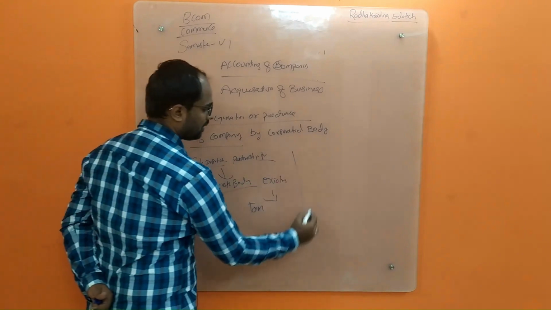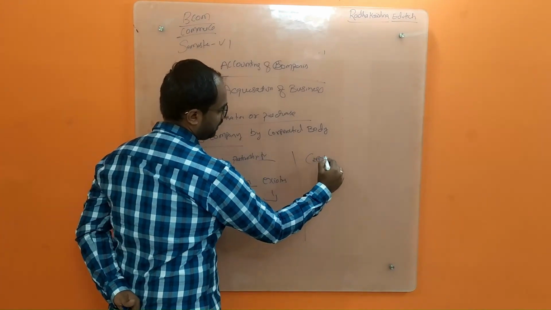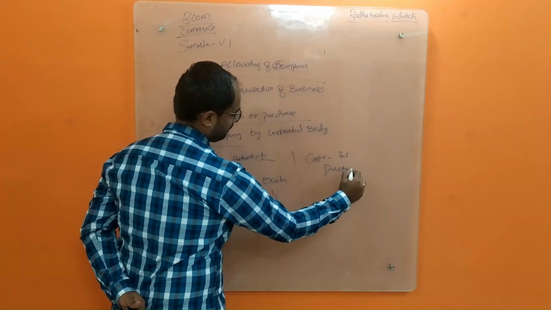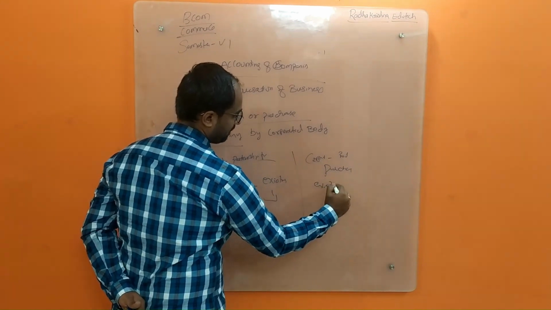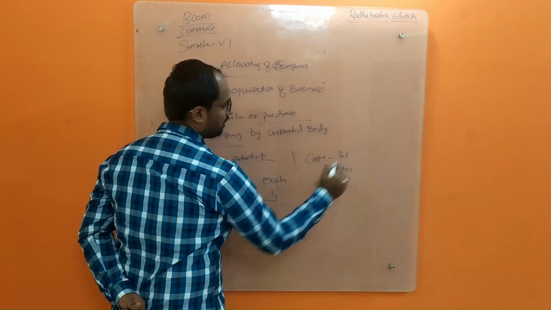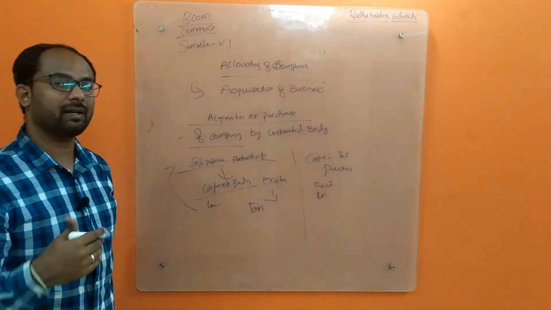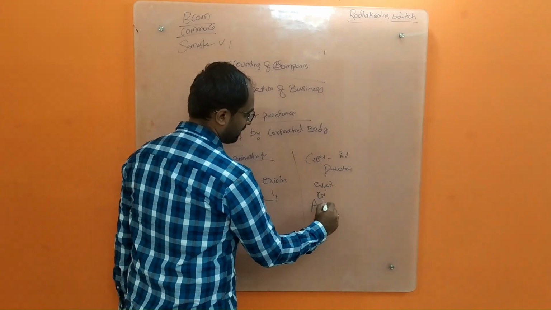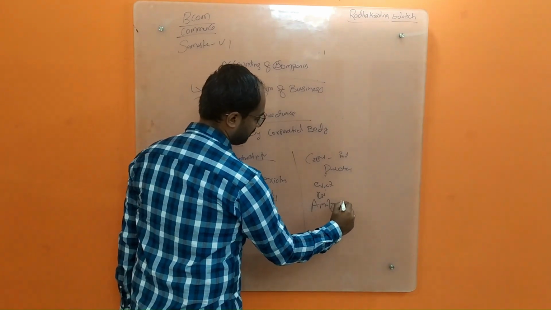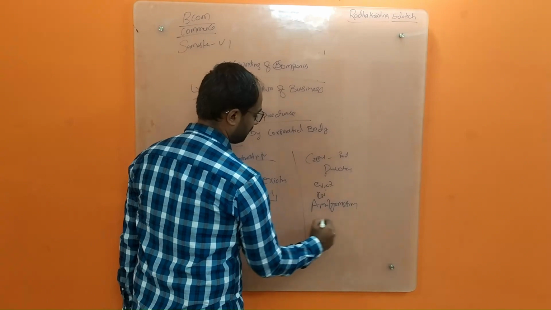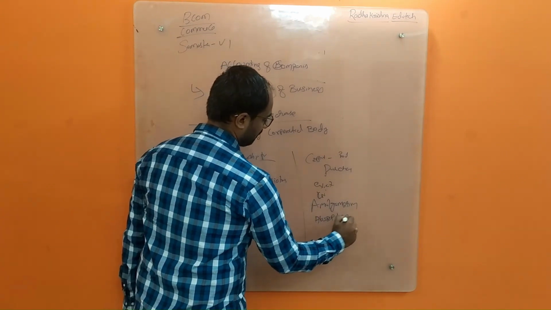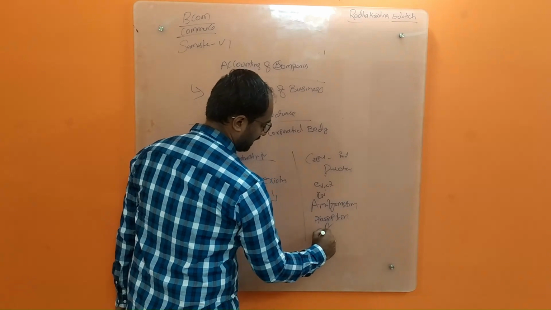When a corporate body purchases an existing corporate body, so public limited to public limited, private limited to private limited, such a type is known as amalgamation, absorption or reconstruction.